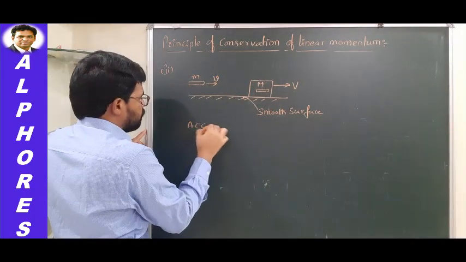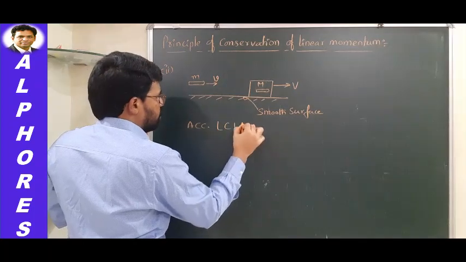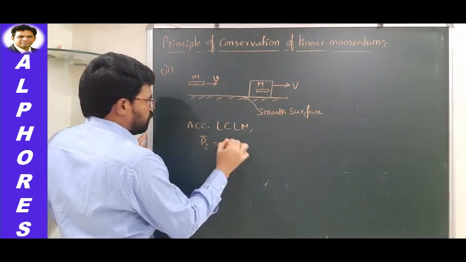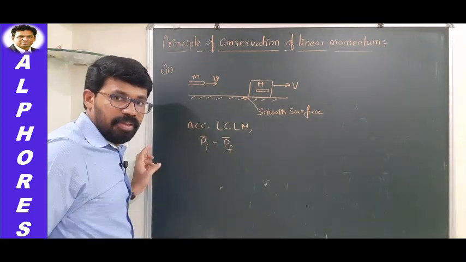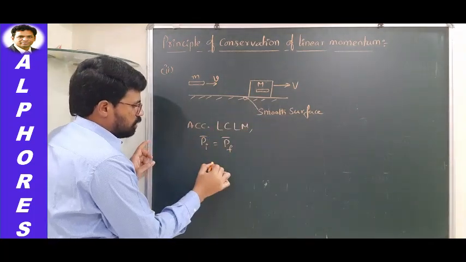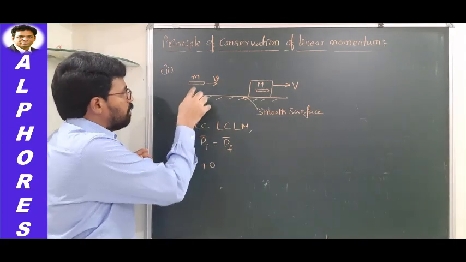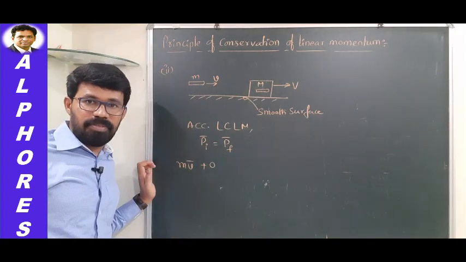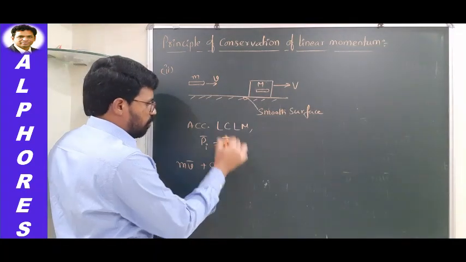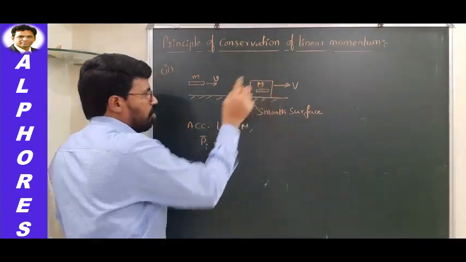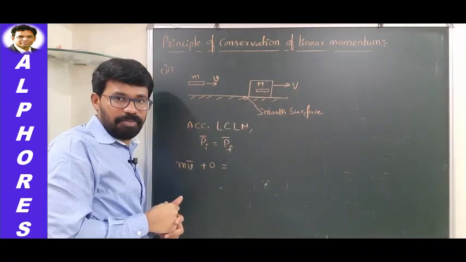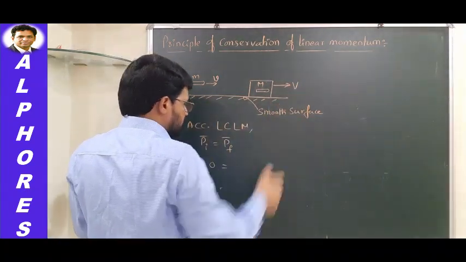According to the law of conservation of linear momentum, total initial momentum Pi bar is equal to total final momentum. Initially the block is at rest, so its momentum is 0. But the bullet is in motion, so the bullet's momentum is m into small v bar, which equals the final momentum. The bullet and the block together are moving with a velocity capital V.